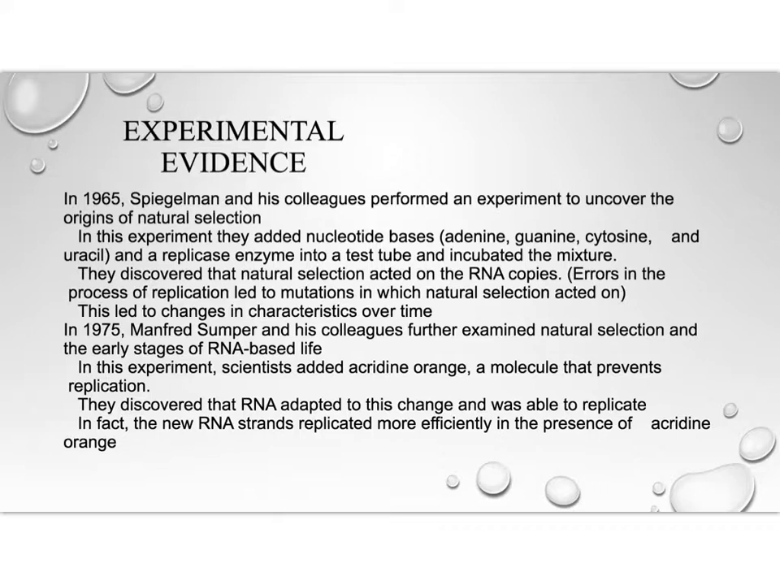This led to changes in characteristics over time. In 1975, Manfred Sumper and his colleagues further examined natural selection in the early stages of RNA-based life. In this experiment, scientists added acridine orange, a molecule that prevents replication. They discovered that RNA adapted to this change and was able to replicate. In fact, the new RNA strands replicated more efficiently in the presence of acridine orange.